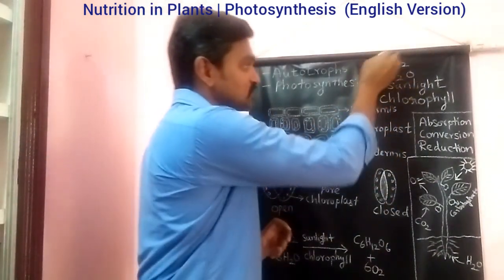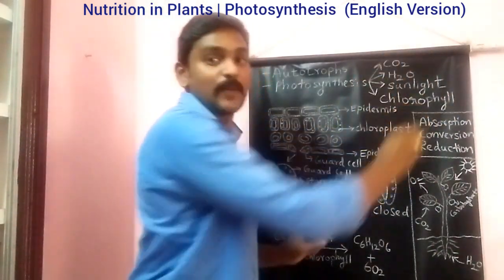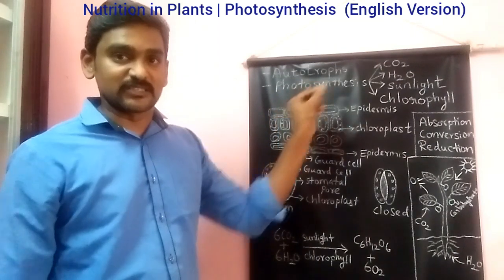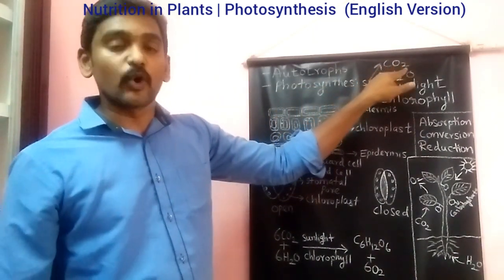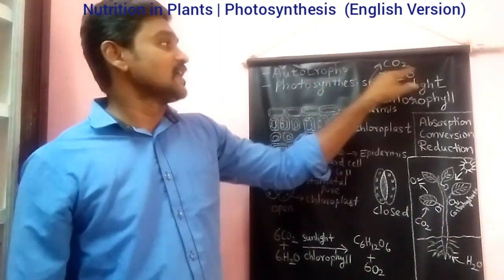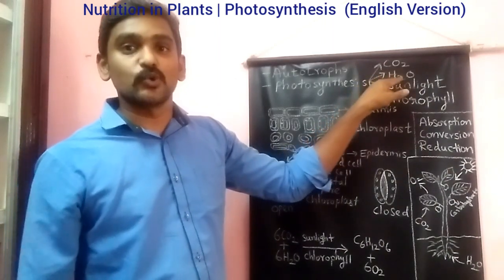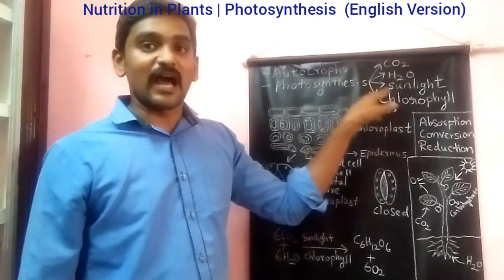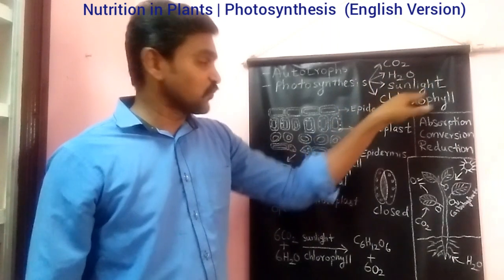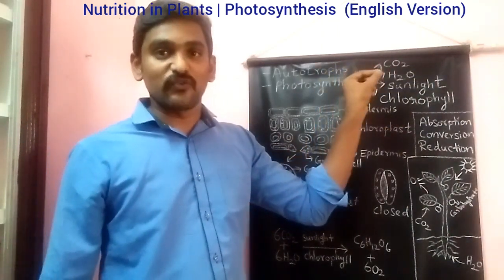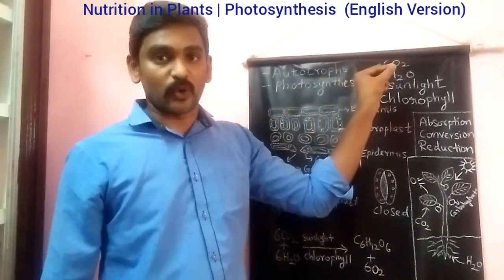These four substances are very important in photosynthesis. The first thing is CO2, that is carbon dioxide. The second thing is H2O, water, and then sunlight and chlorophyll. These four things are essential for the photosynthesis process.